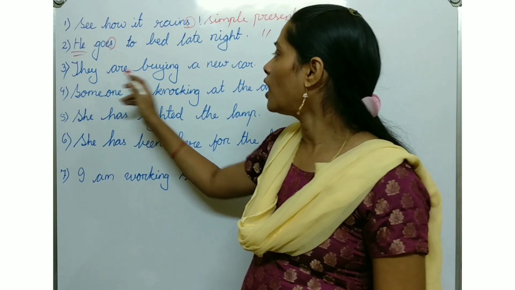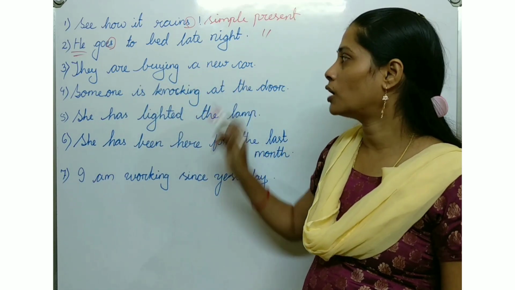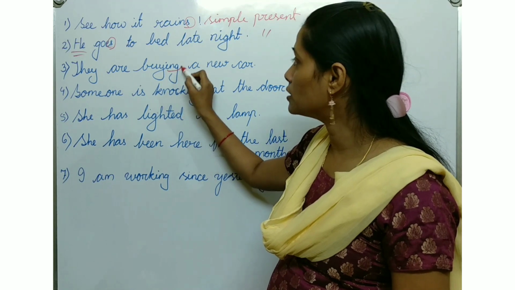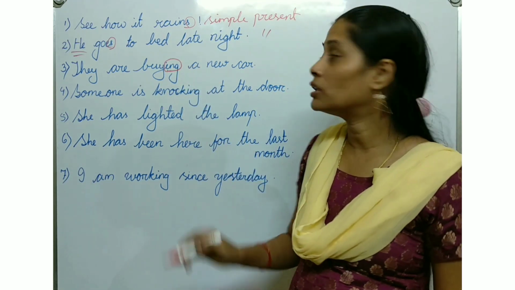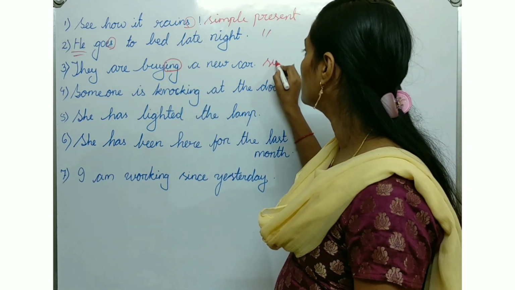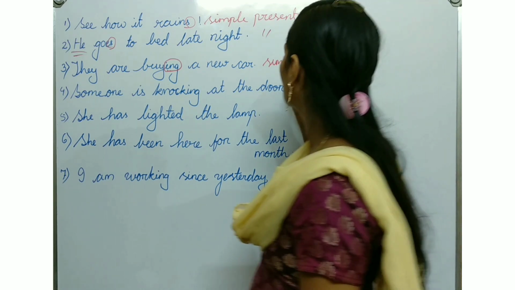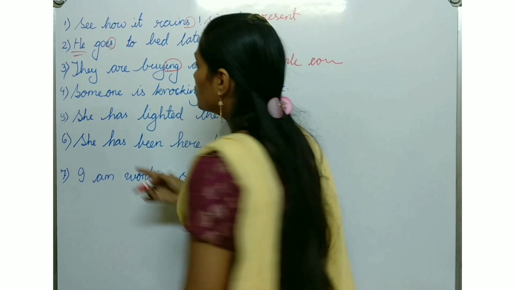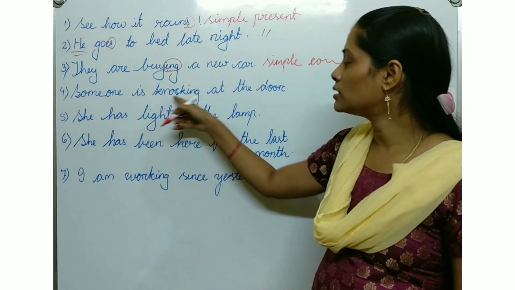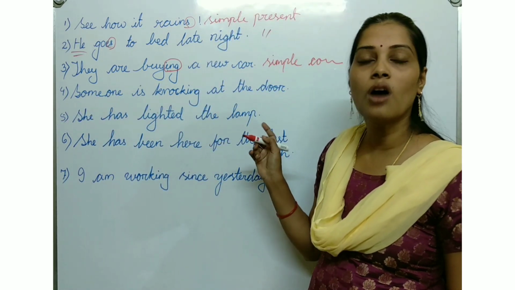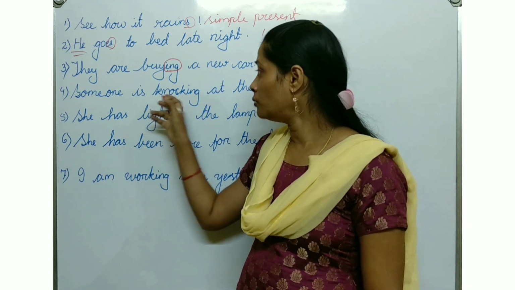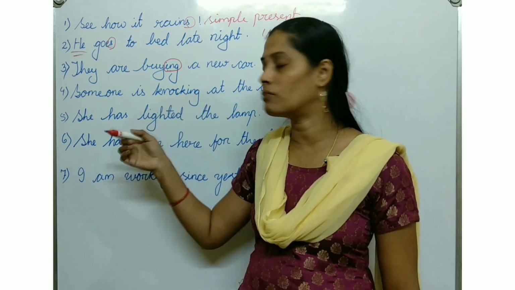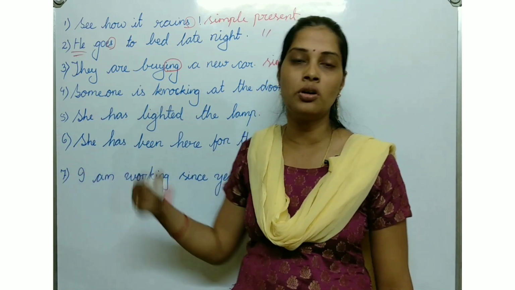Now, they are buying a new car. Now I would like to tell you this ing form is the present continuous. Then, someone is knocking at the door. Knock is the verb and ing means it is a continuous form, somebody is knocking at the door over there.